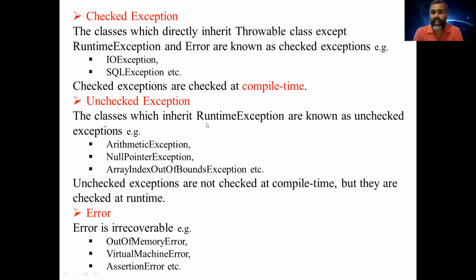The classes which inherit RuntimeException are known as unchecked exceptions. These are checked only at runtime, not at compile time. Such exceptions are ArithmeticException, NullPointerException, ArrayIndexOutOfBoundsException, etc. So these exceptions occur during the runtime.